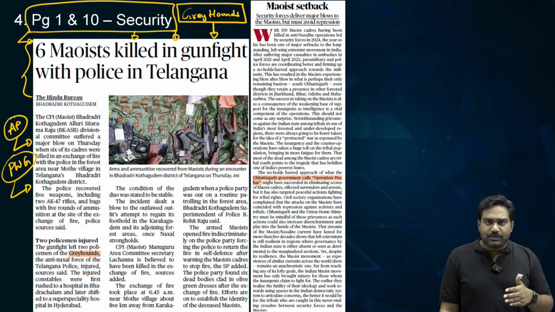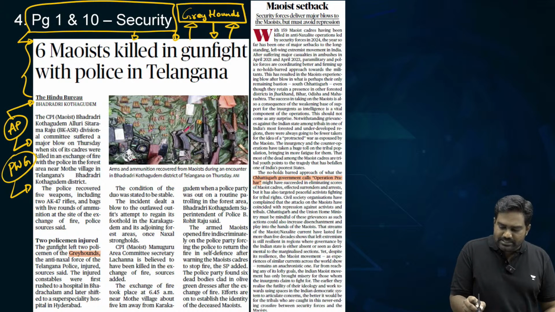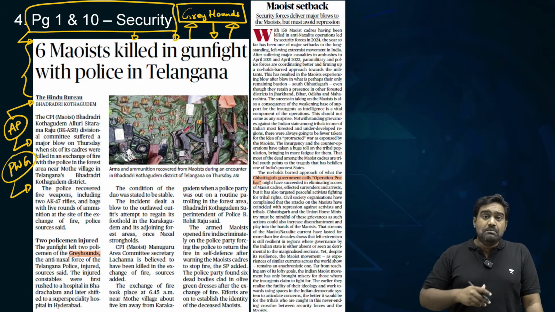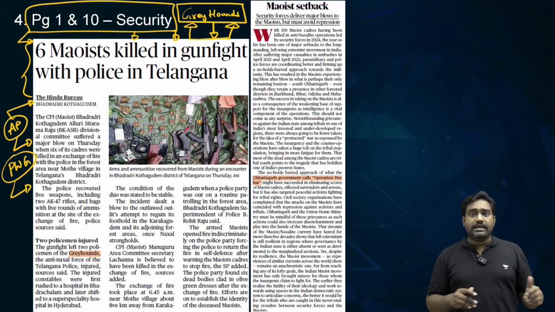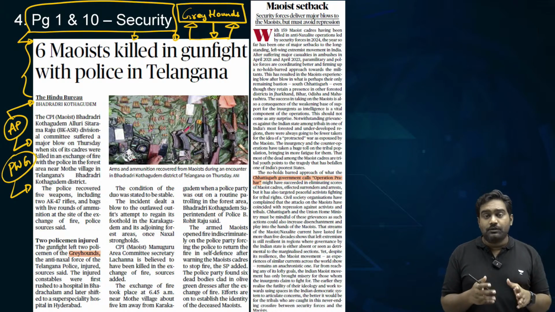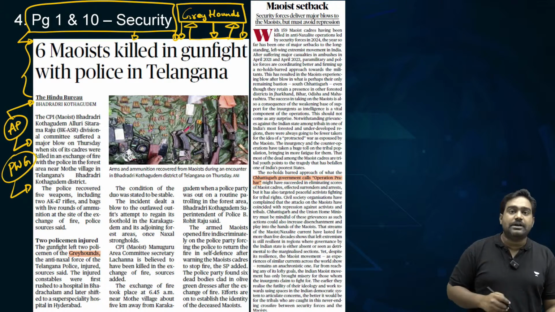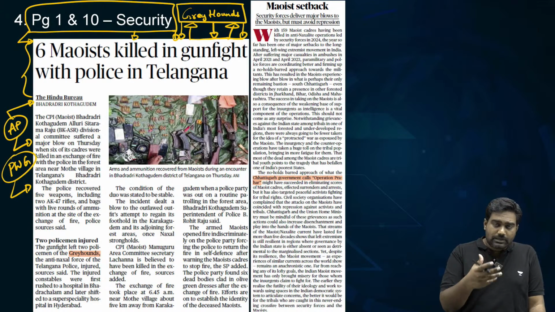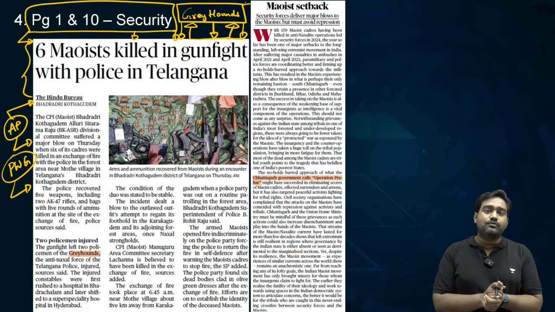In fact, before any other state could raise a special force, it was the then state of Andhra Pradesh which experimented with an elite special force unit such as the Greyhounds. The very model of the Greyhounds was very unique. Their success against Naxalism is in fact a case study around the world in commando schools. In many other countries as well, special force units study the counterinsurgency operations of the Greyhounds as a case study. For example, if you clear this exam and become an IPS officer, as part of your curriculum at the National Police Academy in Hyderabad, you will be studying about the success of the Greyhounds.